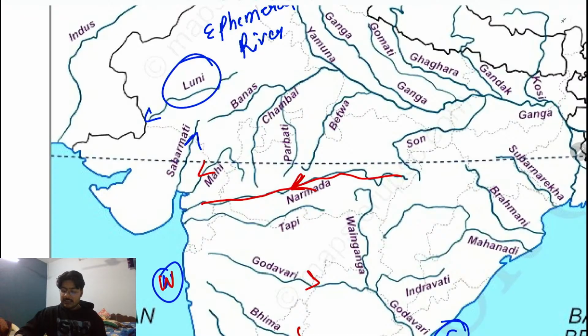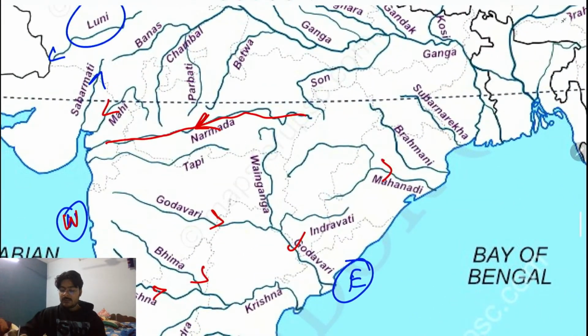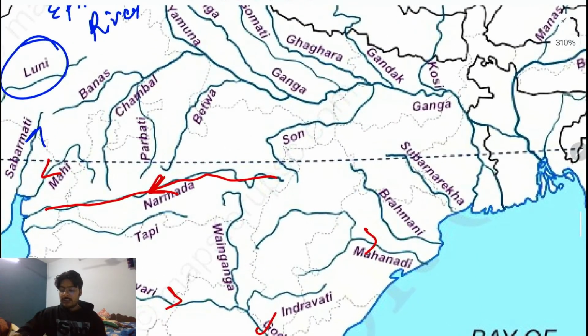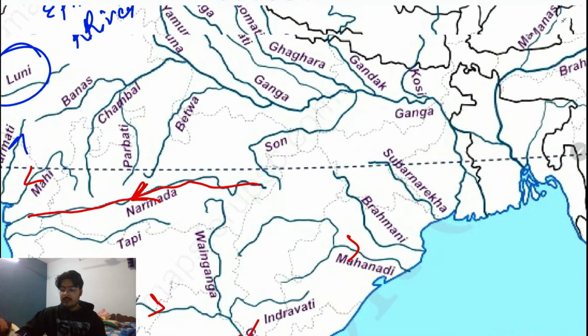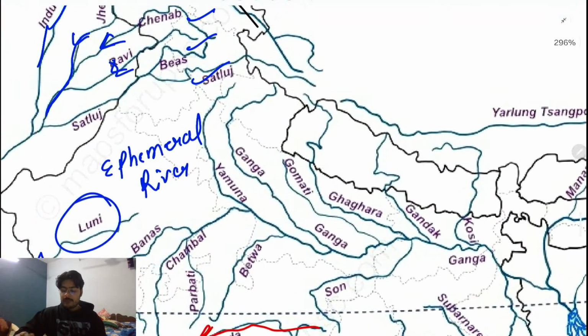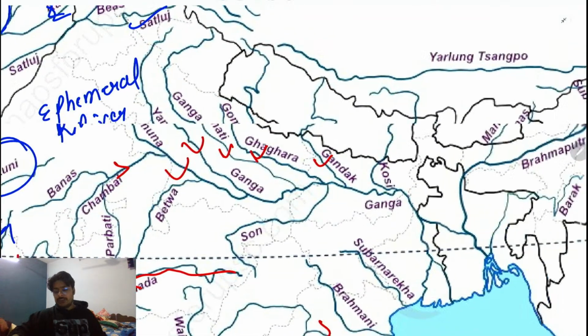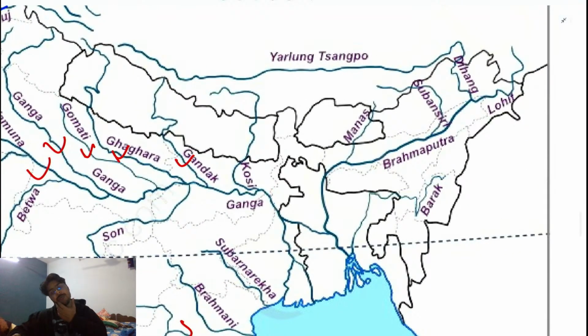Next, overall, Krishna and Kaveri are some of the important rivers. Godavari is also there. Mahanadi is also there; the delta of the Mahanadi is important. Then the Subarnarekha river. The Ganga is a very big river in North India. A lot of tributaries are coming into the Ganga: Gomti, Ghaghra and Gandak are the left bank tributaries, and the Yamuna is the right bank tributary. Then you need to see what the tributaries of the Yamuna itself are. There are a lot of things that you need to understand, and we will understand them slowly in the mapping section.